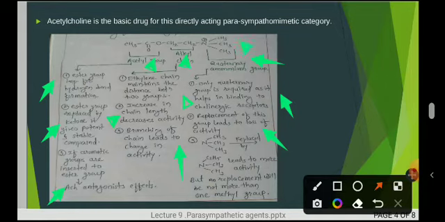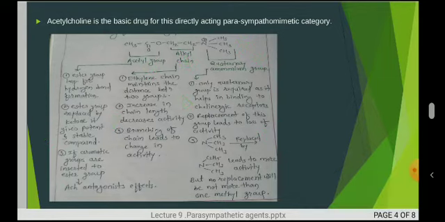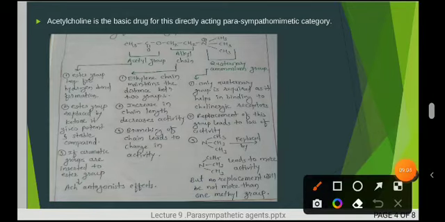If this group is completely replaced from the structure, it leads to the loss of its activity. After that, the third point is that, as I have shown here, if this quaternary ammonium group is replaced with 1 ethyl and 2 methyl groups, it leads to more activity, the increased activity of acetylcholine.